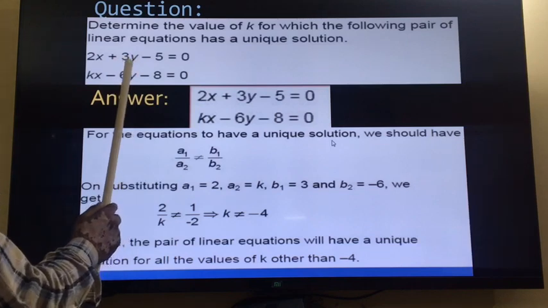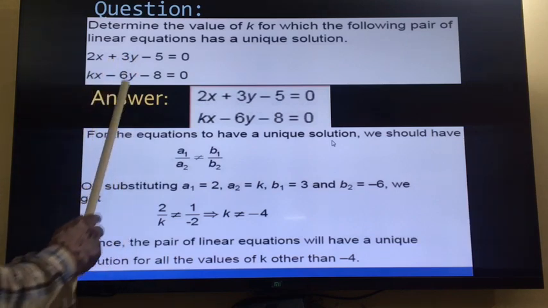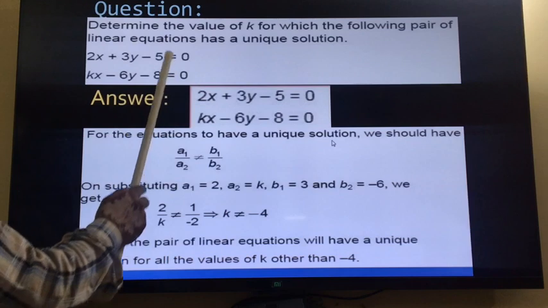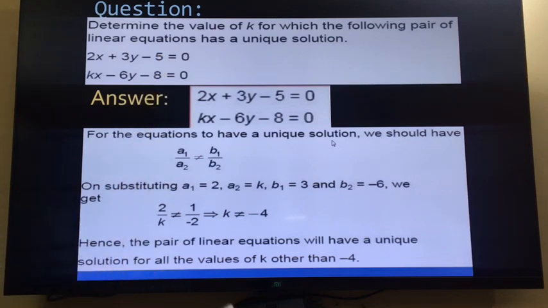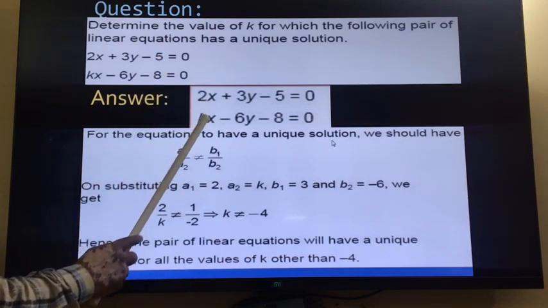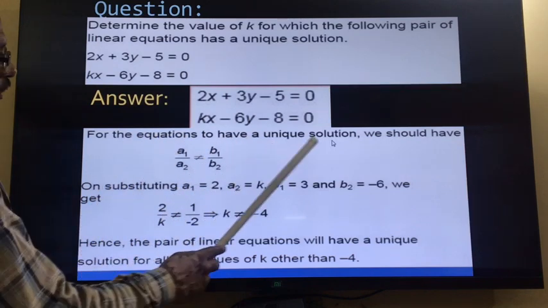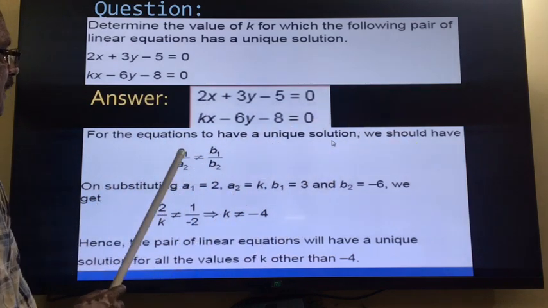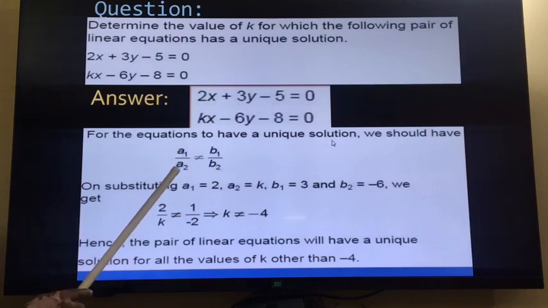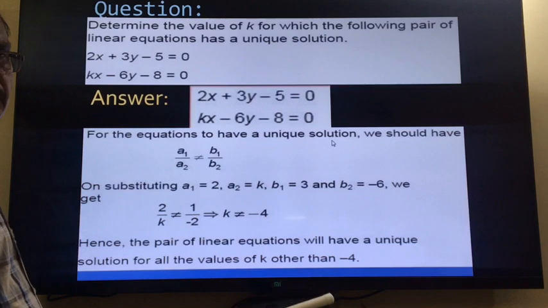The numbers written before y are the coefficients of y, called b1 and b2, and these are c1 and c2. So these are the two equations. Now for the equations to have a unique solution, we should have this condition. This is the condition for a unique solution: a1 upon a2 should not be equal to b1 upon b2.